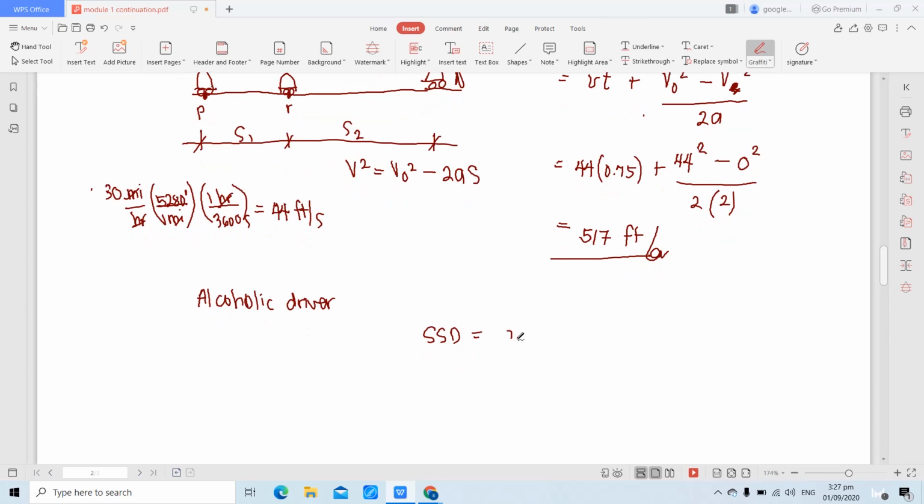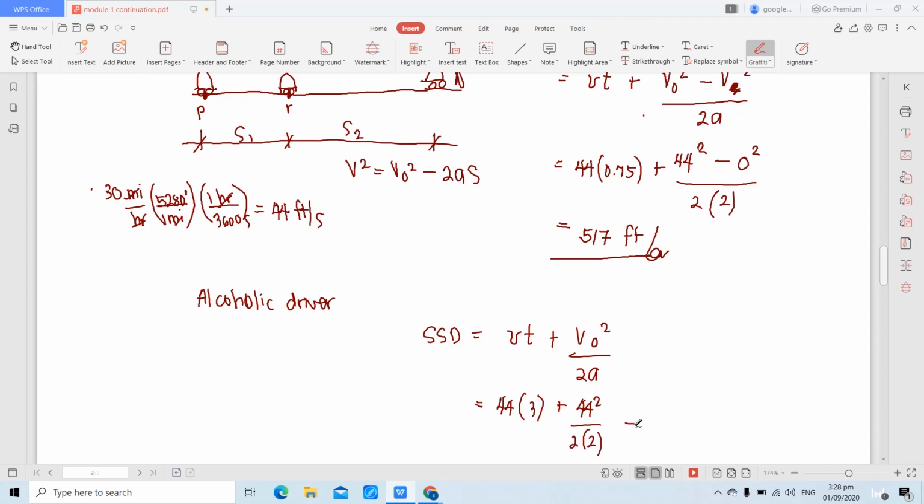So, that is, again, Vt plus Vo squared over 2a. Since final velocity, that should be 0. Kailangan mag-stop para walang collision. So, substituting, velocity is 44. It will take 3 seconds to react plus initial velocity is 44 squared over twice the acceleration.